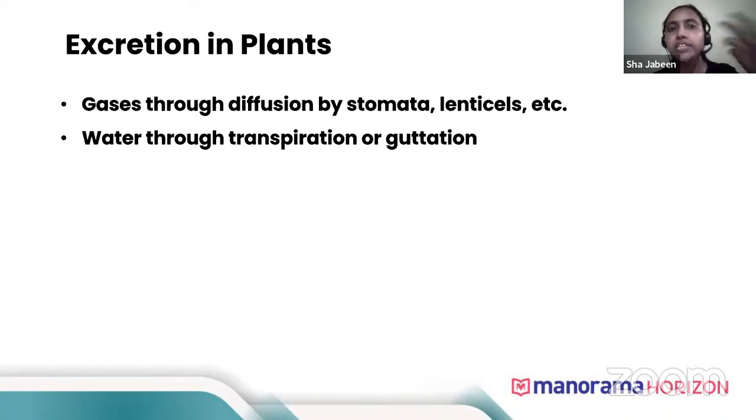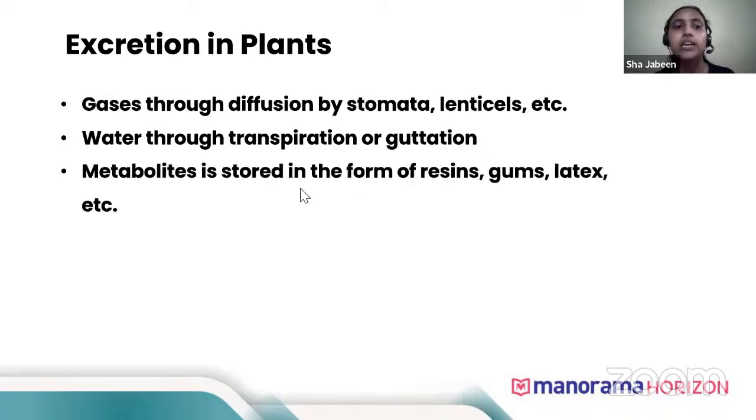In higher grades, in 11th grade, you will read it in detail. Plants don't have excretory organs, so what they do is store the waste in the form of resin, gums, and latex. We know rubber is very essential for us to make wheels, rubber bands, and different things. We use rubber a lot. This latex is actually a waste material in plants, which they store in their dead cells, and we use it for our economic purpose.